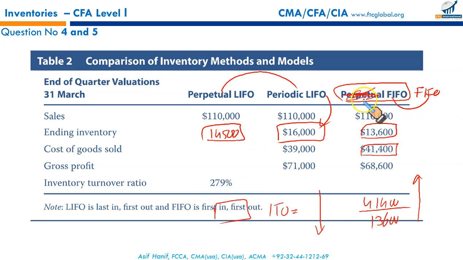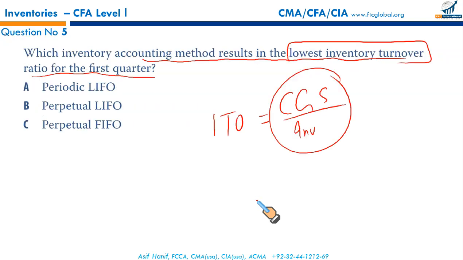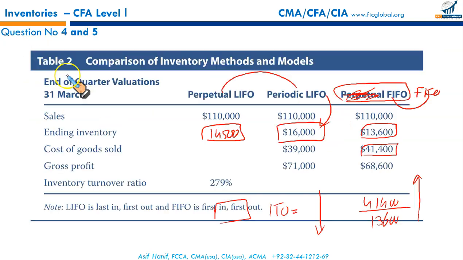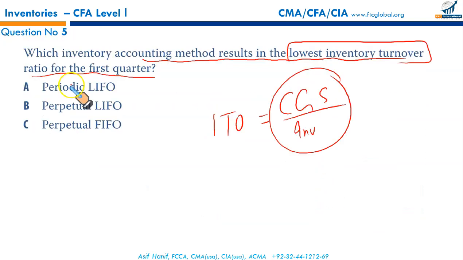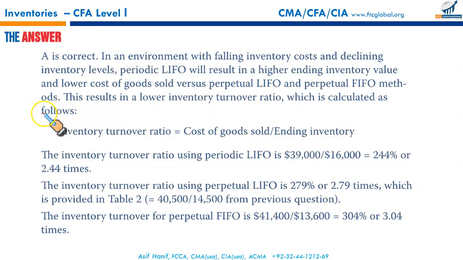So using FIFO perpetual will give you the highest inventory turnover. Using periodic LIFO will give you the lowest inventory turnover. And perpetual LIFO will give you somewhere in between. Our question asked which inventory method results in the lowest inventory turnover for the first quarter. The lowest inventory turnover comes with the highest denominator, that is periodic LIFO, and periodic LIFO must be your answer, that is A, and A it is.